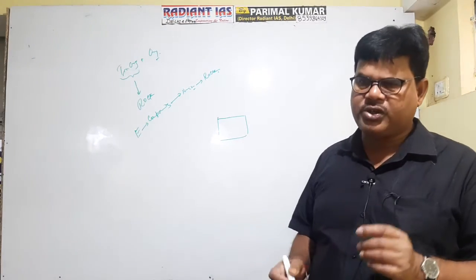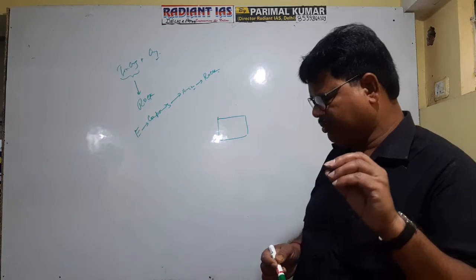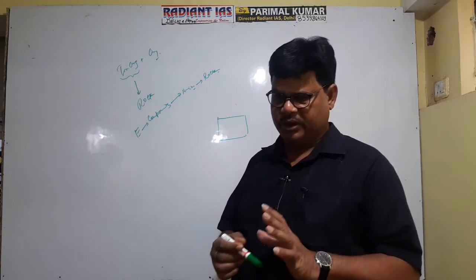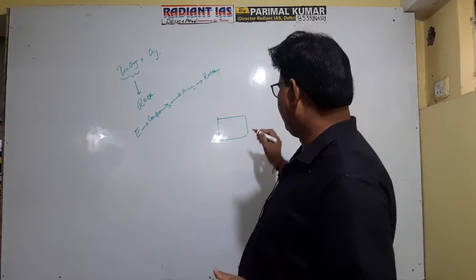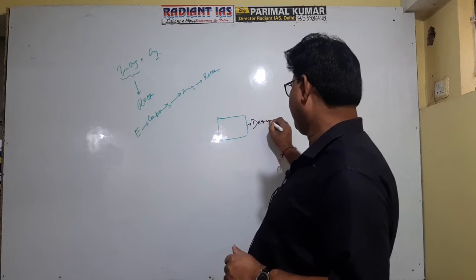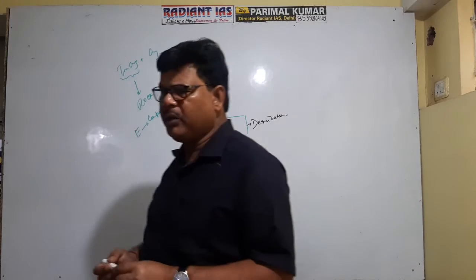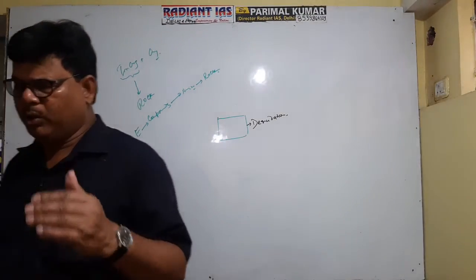So fragmentation of the rock causes the formation of small sized particles, which are referred to as regolith. The general process of fragmentation of the rock is referred to as denudation. What is the meaning of denudation? It is clear, no? Denudation is the general process of fragmentation of the rock, and there are two processes involved